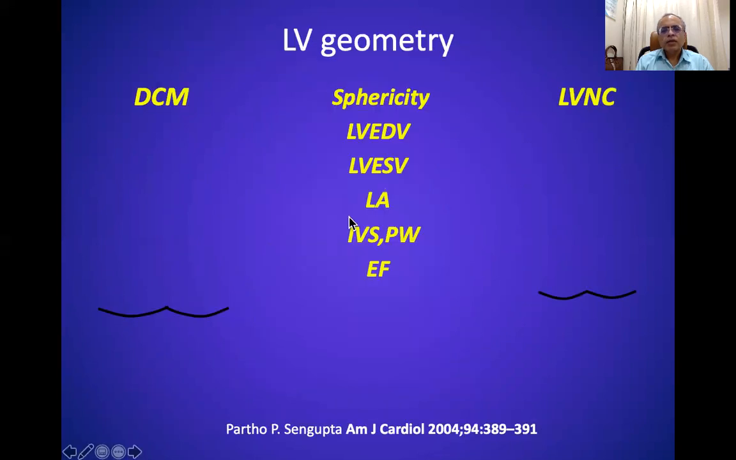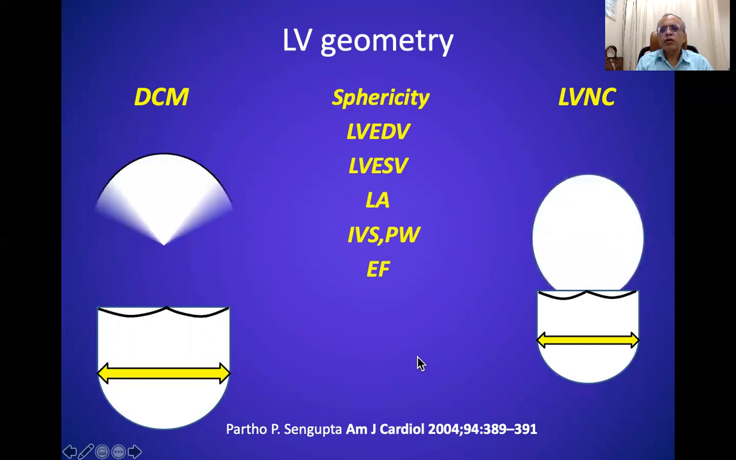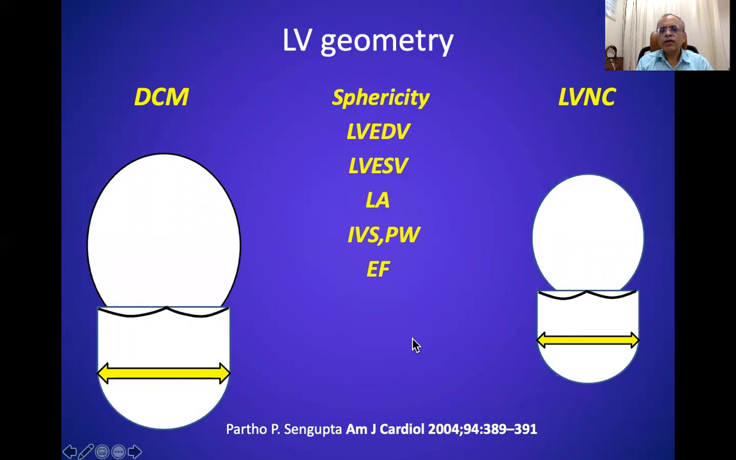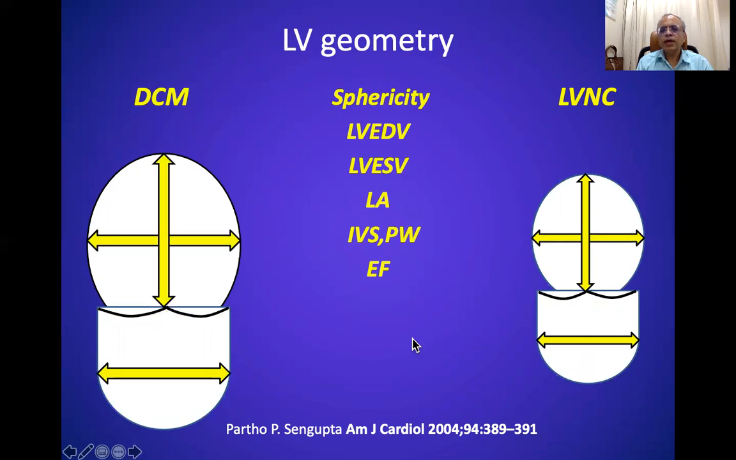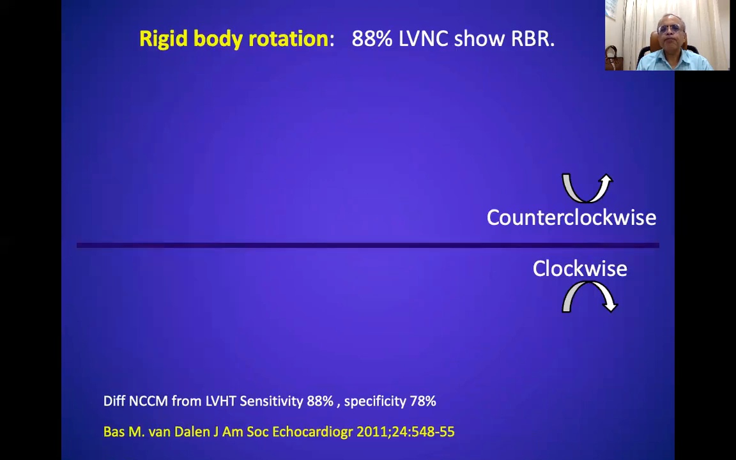Now, there are certain differences between dilated cardiomyopathy and LV non-compaction. The non-compacted cardiomyopathies have smaller left atriums as compared to dilated cardiomyopathies. Both the cardiomyopathies have a very spherical left ventricle, but the volumes of non-compacted LVs are smaller as compared to dilated cardiomyopathies. And so also the myocardial thickness is more in non-compaction as compared to dilated cardiomyopathy.